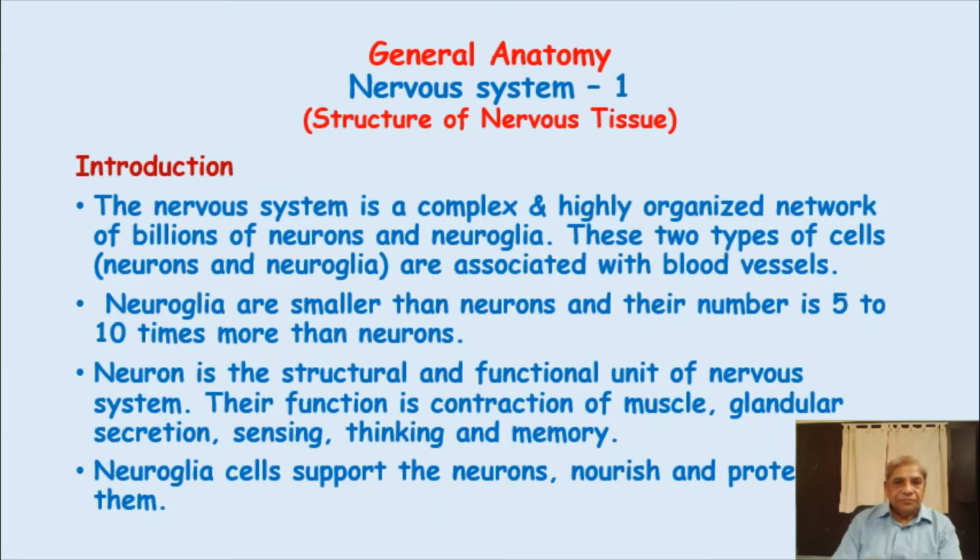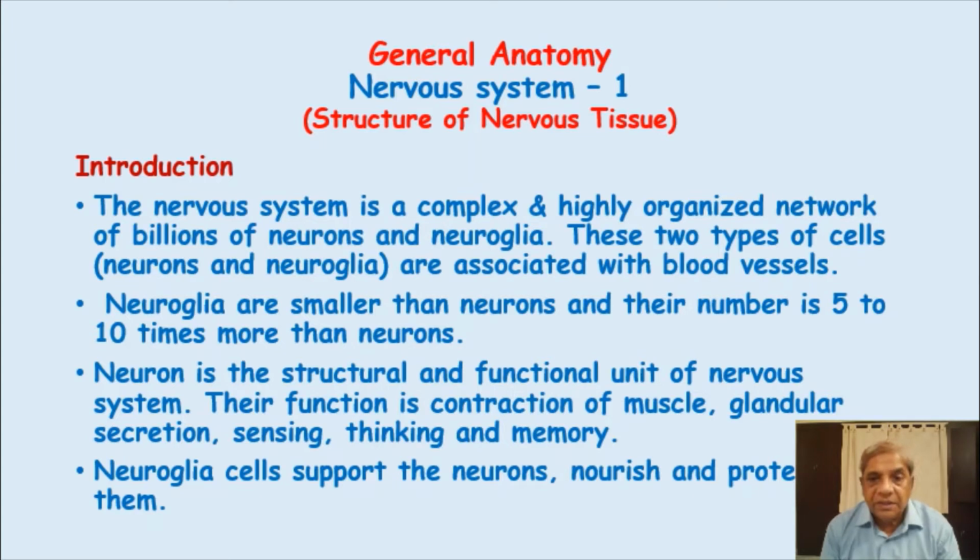Now, if we see the structure of the nervous system, we will see that it is made up of a complex and highly organized network of billions of neurons and neuroglia. So how many neurons are there? Billions of neurons and neuroglia are there in our nervous system.